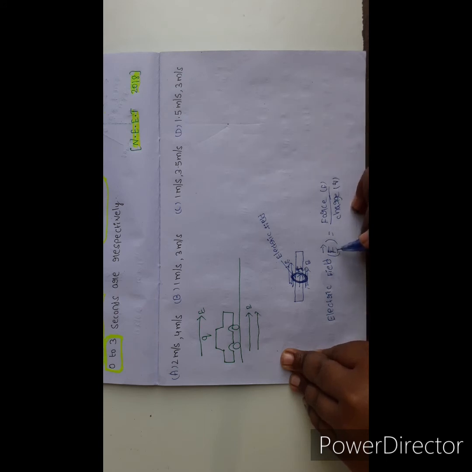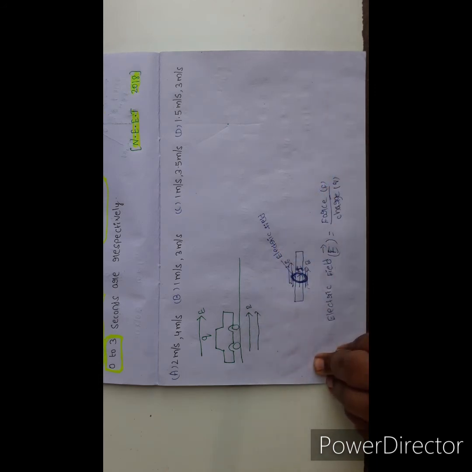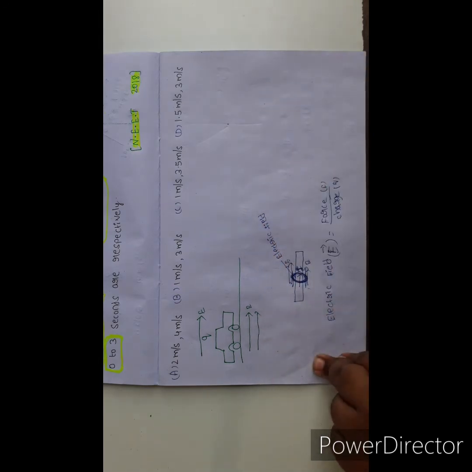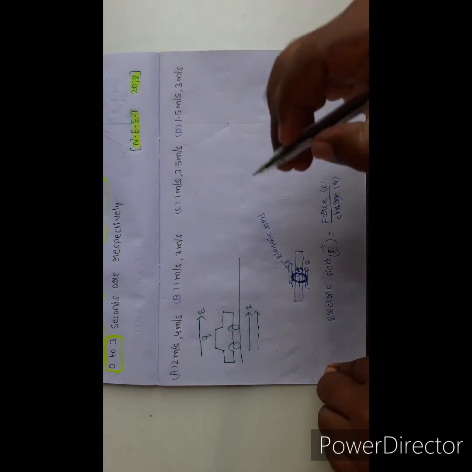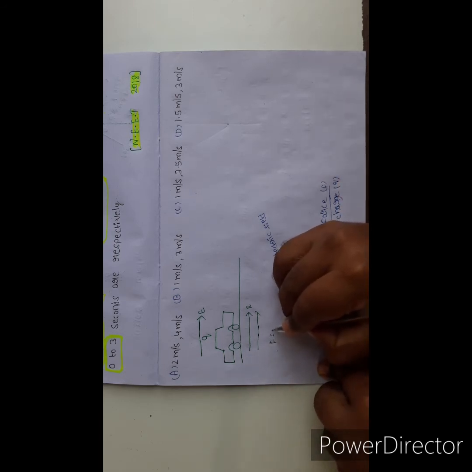So electric field E equals F by Q. When any object is placed in an electric field, it experiences a force. So from E equals F by Q, force F equals EQ.